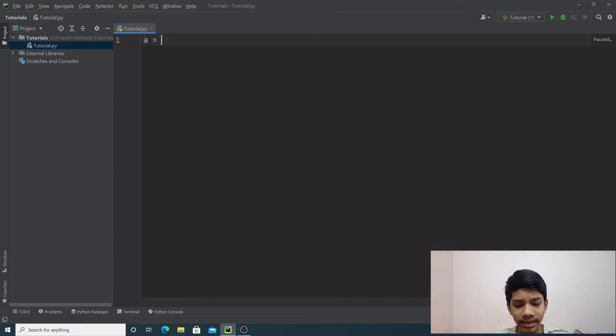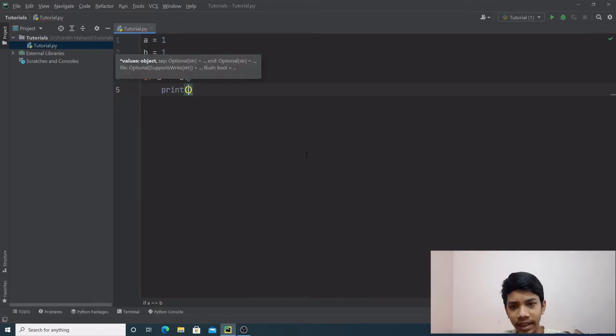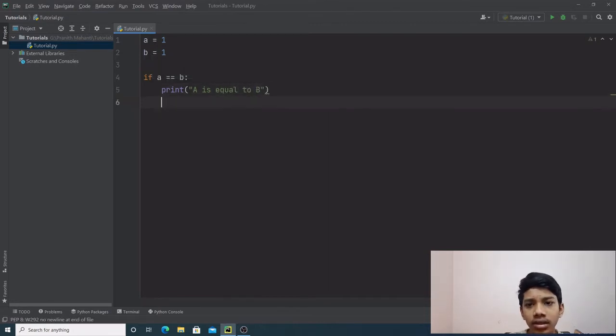For example, let's take two variables, and the way we write an if statement is by using the if keyword, and after it we can specify a condition like a is equal to b. Let's print a is equal to b. So this is an if statement. This is the condition, and this is the code that will run if the condition is true.